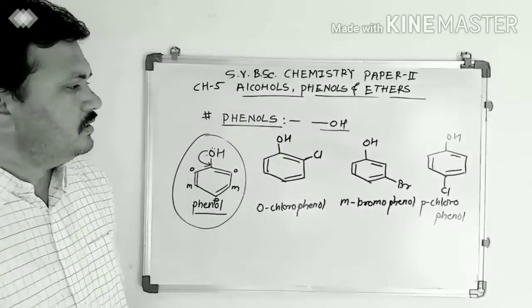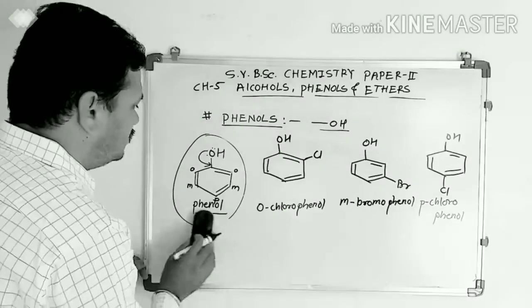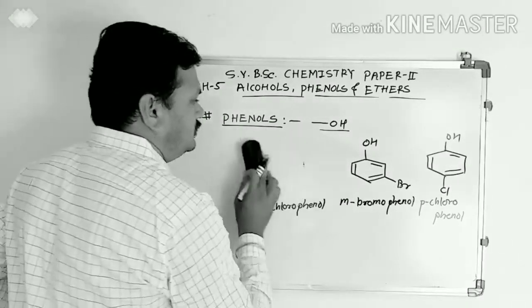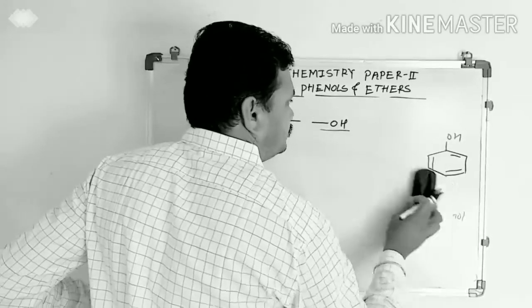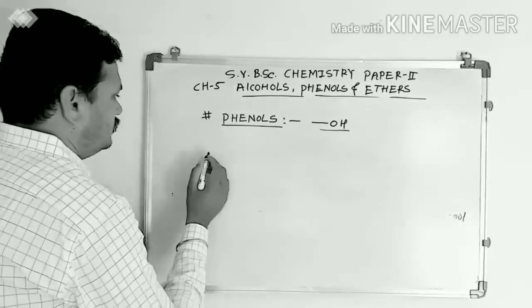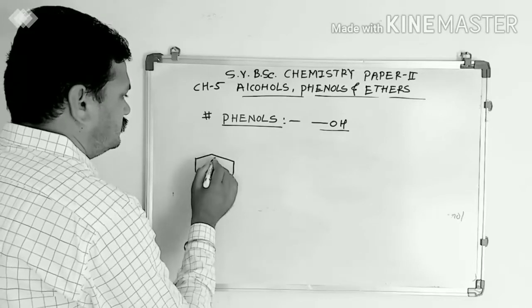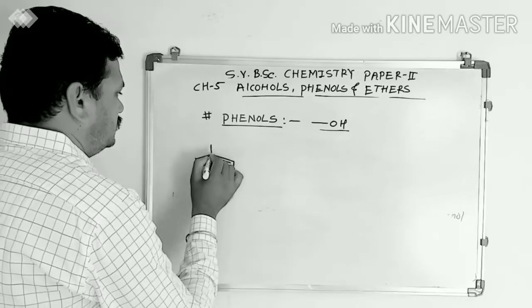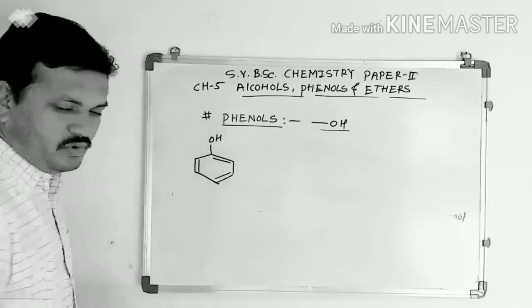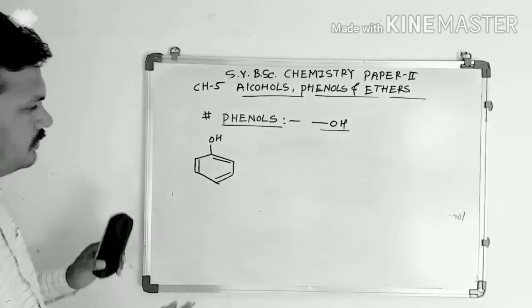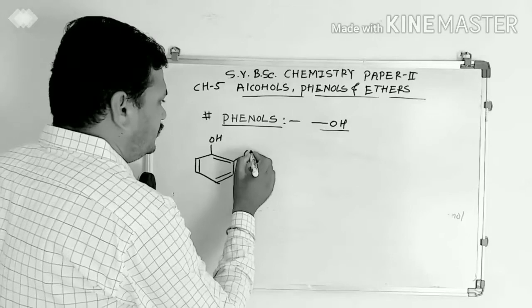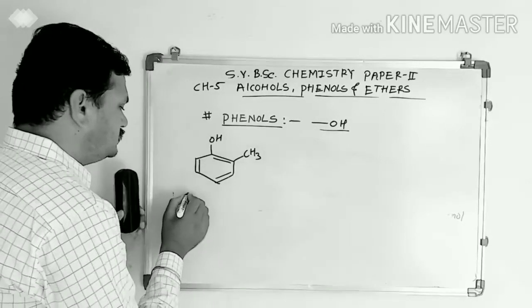Okay, we will see other examples in the phenol. Phenol, when at ortho position it has a methyl group, then it is known as orthocresol.